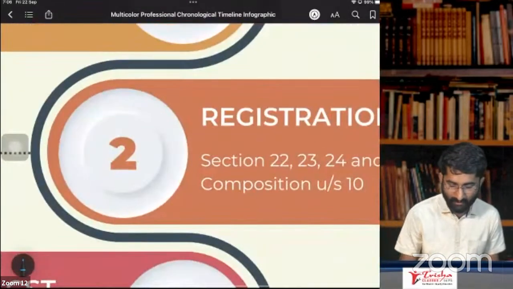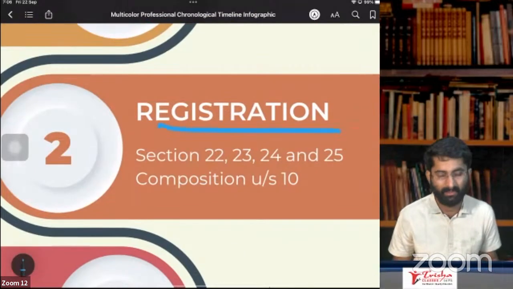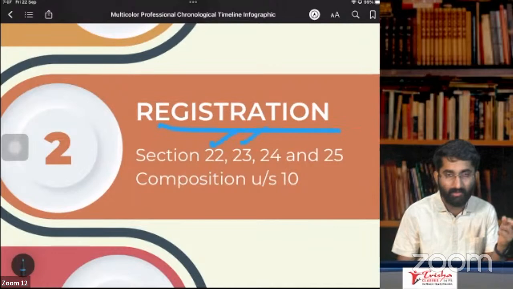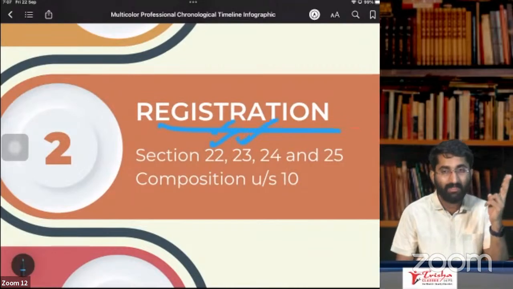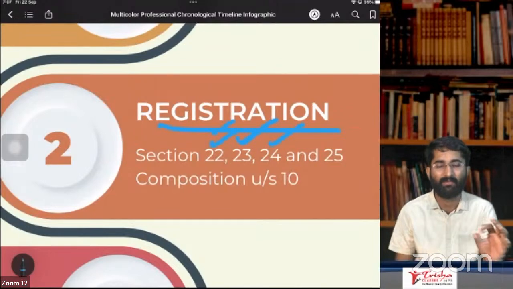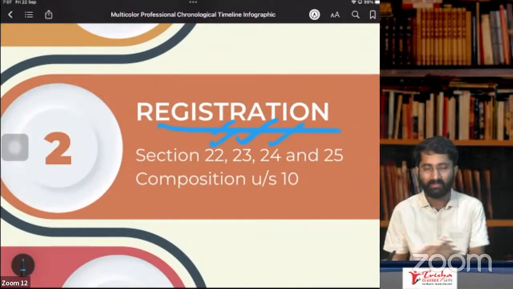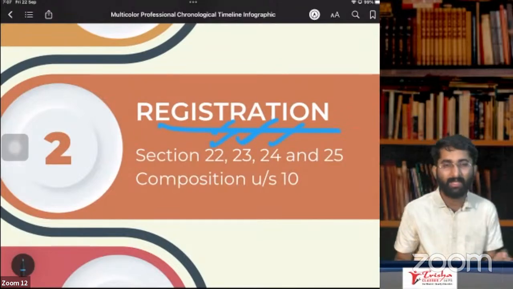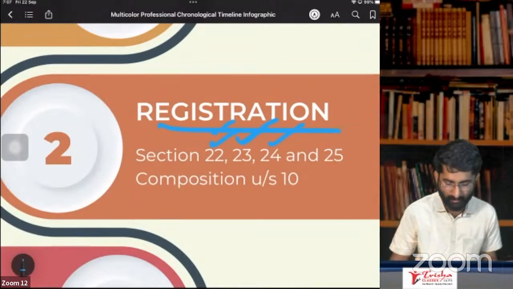Later, we went to the registration chapter. In the registration chapter, we discussed section number 22 and section number 23. 22 is who is liable. 23 is who is not liable. 24 is compulsory registration. If you are so and so, then you have to go for compulsory registration. Even for a 1 rupee sale, you have to go for compulsory registration.